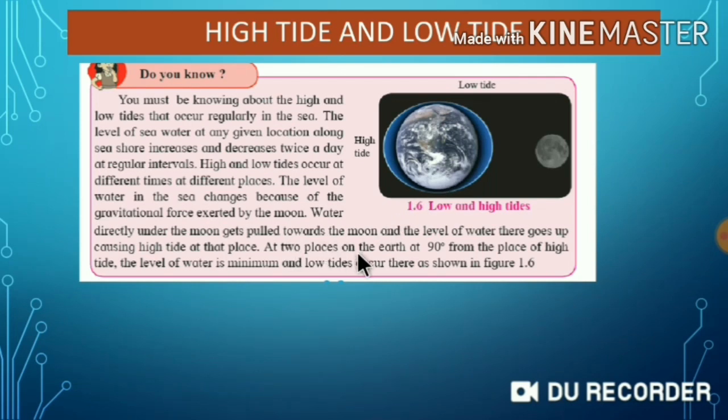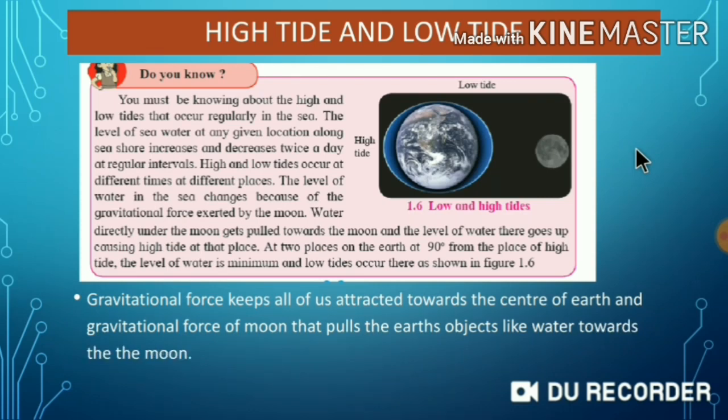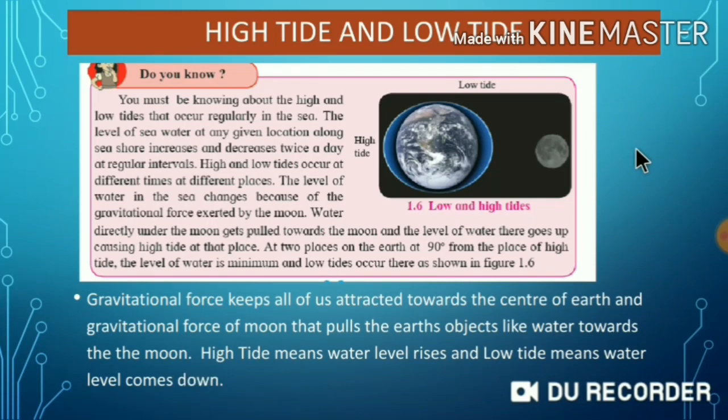At the two places on the earth at 90 degrees, you can see this 90 degree, from the place of the high tide, the level of water is minimum and low tide occurs, as shown in the figure. So gravitational force keeps all of us attracted towards the center of the earth, and this is the gravitational force of the moon that pulls the earth's objects like water towards the moon. High tide means the water level rises and low tide means the water level comes down.